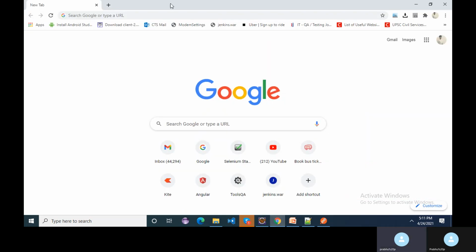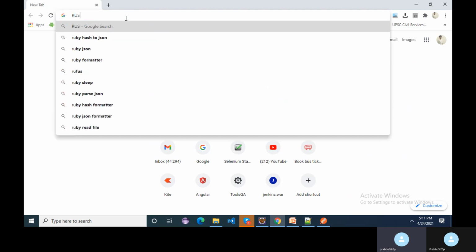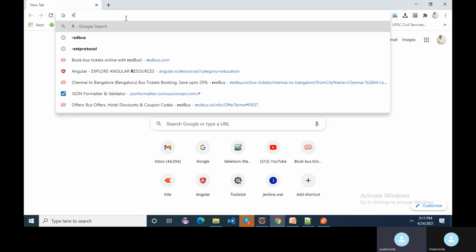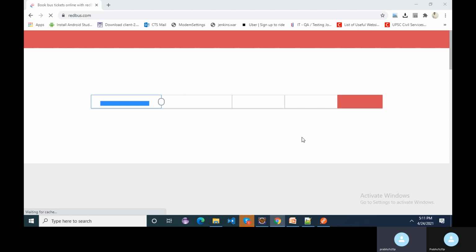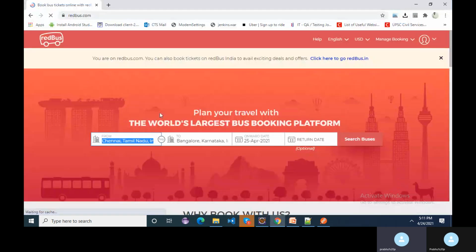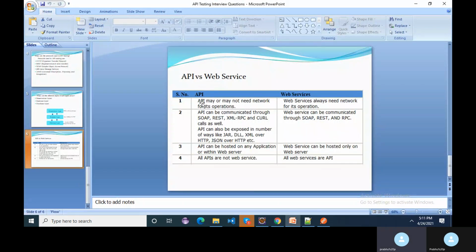I opened Redbus, right? If I want to access redbus.com, I need internet access, I need a network. That's why we say that for a web service we definitely need a network. If there is no network, this page itself will not load. That's the first point: API may or may not need a network for its operation, but a web service always needs a network. Second, an API can be communicated through SOAP, REST, XML-RPC, and curl calls as well.